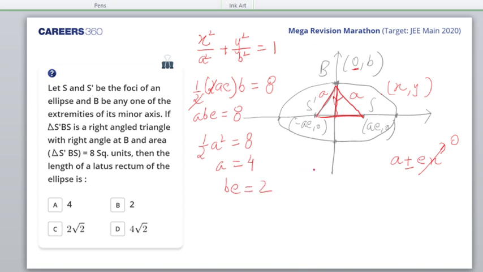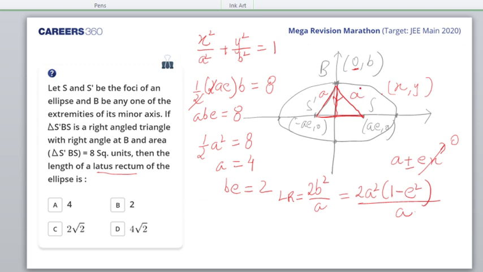Am I right? Now I have to find the latus rectum, okay? Latus rectum is 2B square by A. B square can be expressed for an ellipse as A square times 1 minus E square, upon A. Am I right? Now eccentricity I have not yet found.